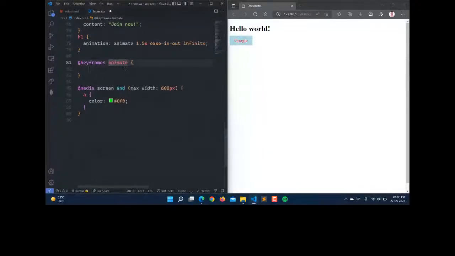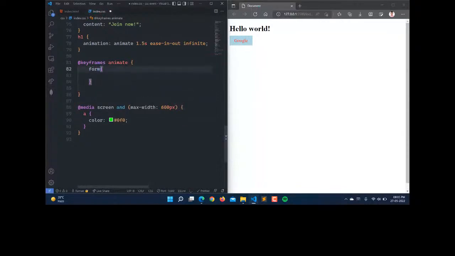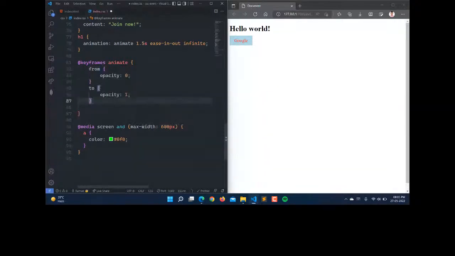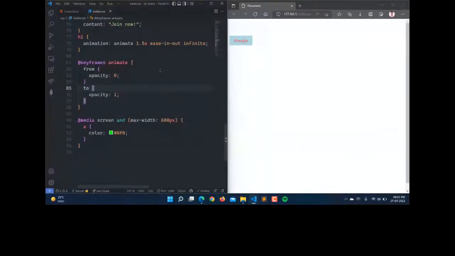From 0%, you can define 0%, then at 5% what will be there, at 10% what will be there, and you can even define it as from and to. So from opacity 0 to opacity 1 here. It will run for 1.5 second. You can see that we have the animation here. Duration is 1.5 second, and it is running infinite times.